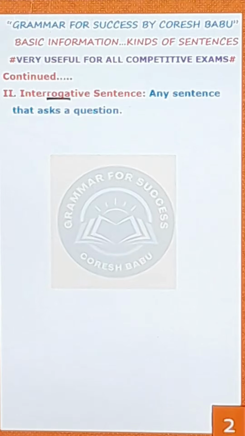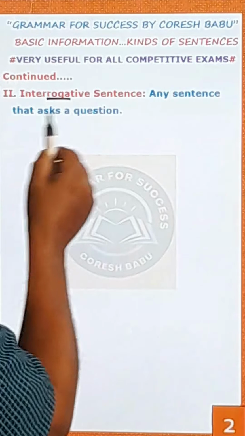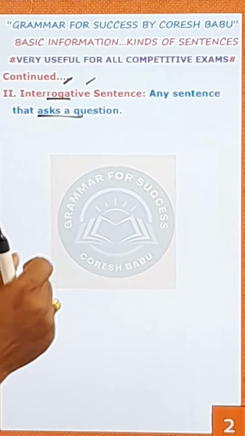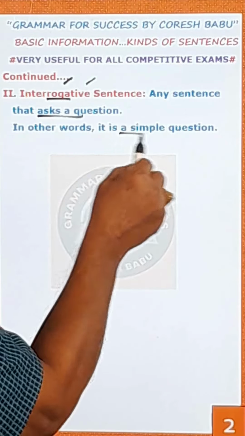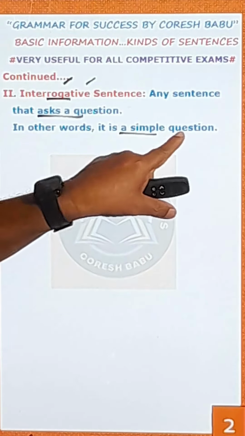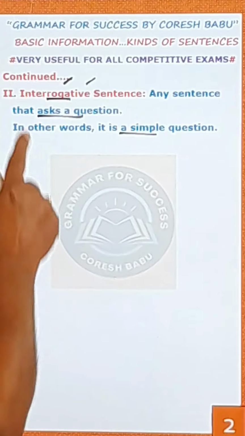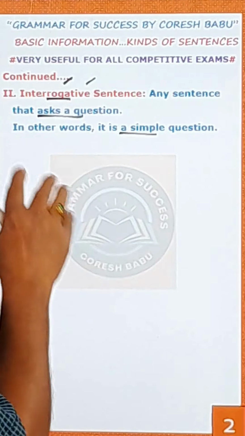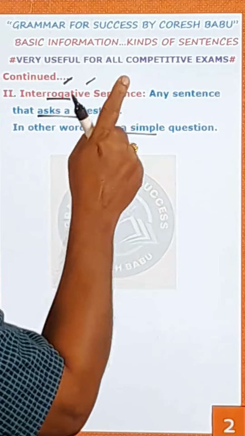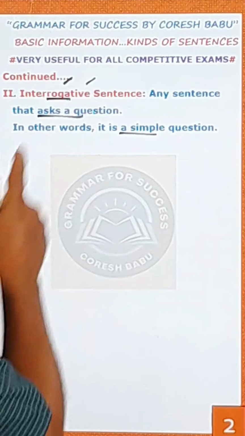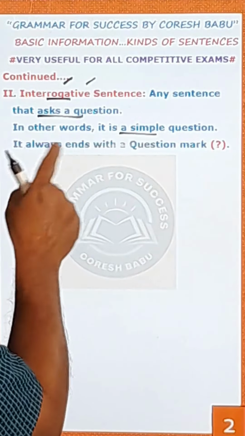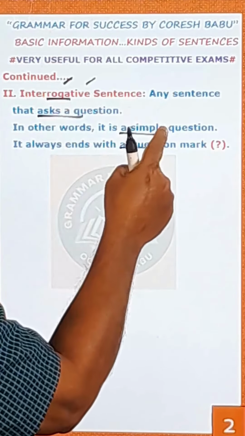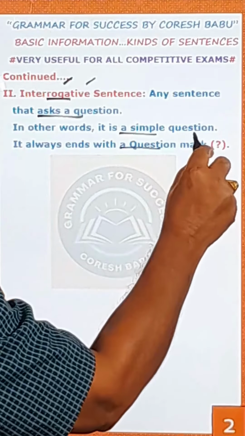What are the interrogative sentences? Any sentence that asks a question is called an interrogative sentence. In other words, it is a simple question. This question is a general English term, and this interrogative sentence is a grammatical term. That is the only difference between a question and an interrogative sentence. And it always ends with a question mark. An interrogative sentence or a question always ends with a question mark.